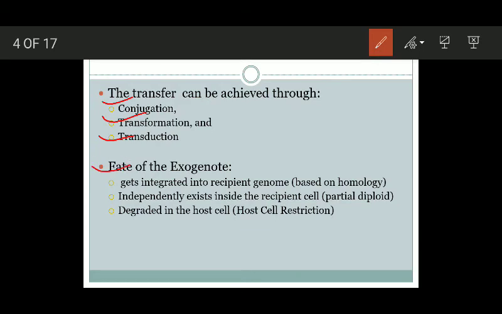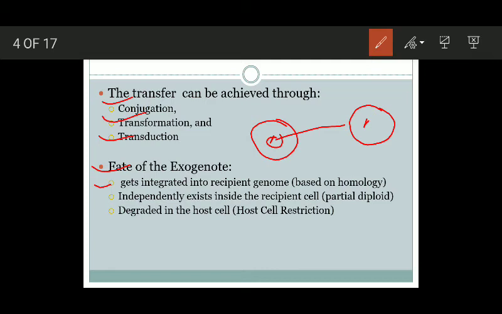The exogenote is the genetic material, a small fraction of genetic material which is donated by the donor and received by the recipient. What is its fate? What happens to it? What is the ultimate fate of the exogenote? It can go through a number of processes, or you can say it can have a number of destinies.